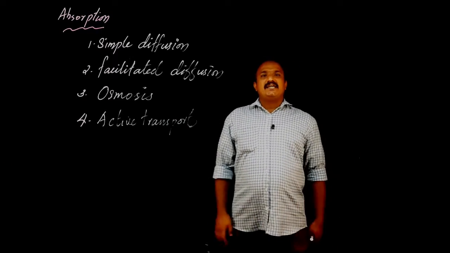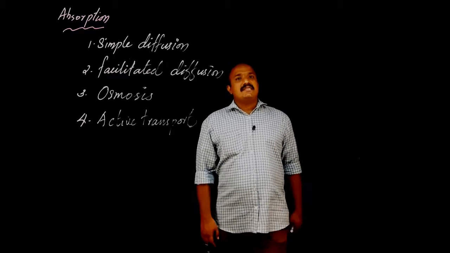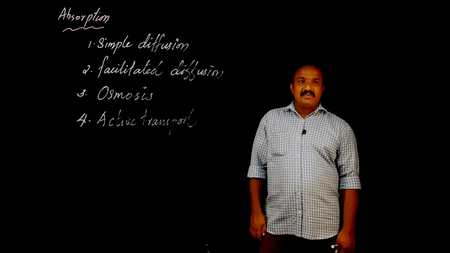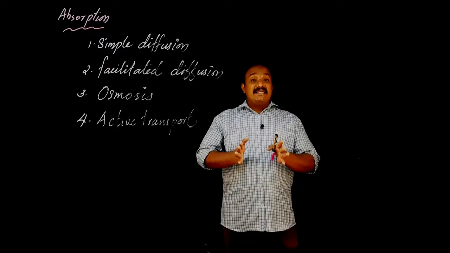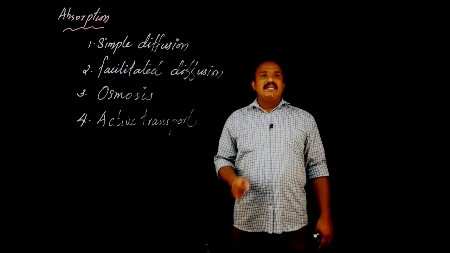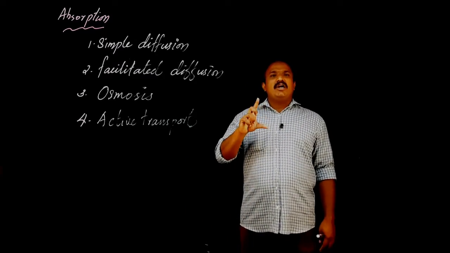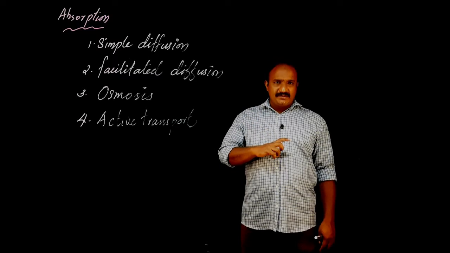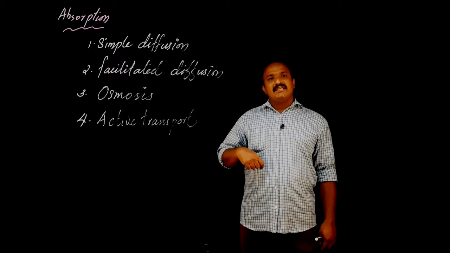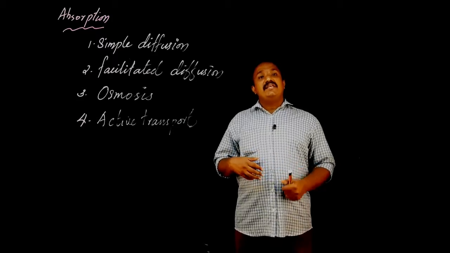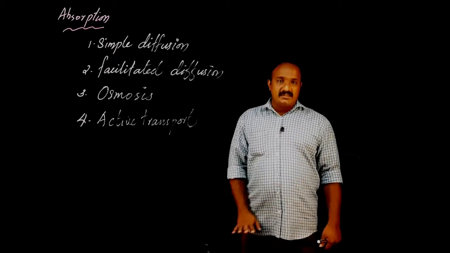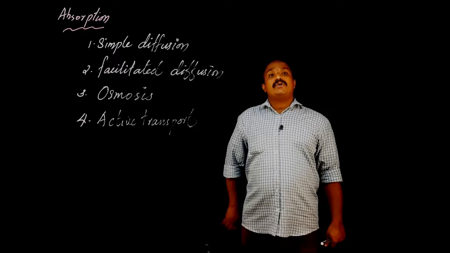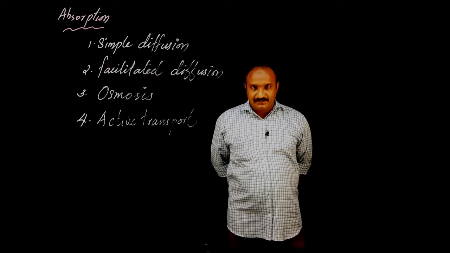in some critical conditions, sometimes some materials like some salt or minerals, when they are essential in the body, at such time their quantity will be very less in the small intestine. So from such a region, from the small intestine, if it is essential in the cells, these molecules may move from the small intestine to cells.